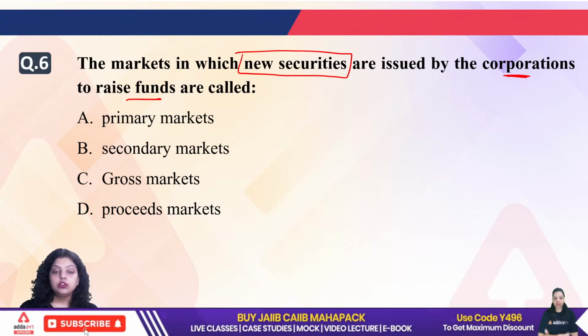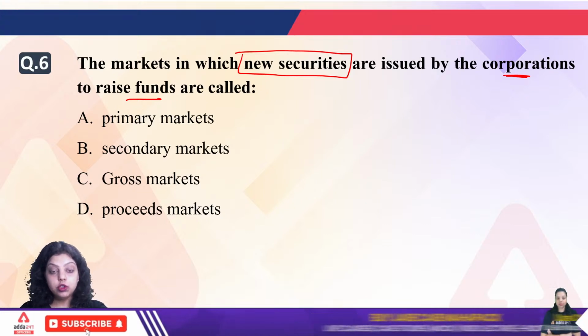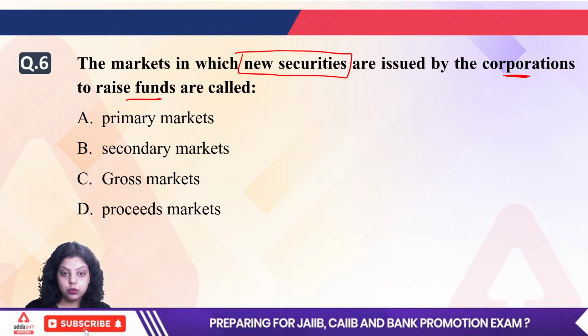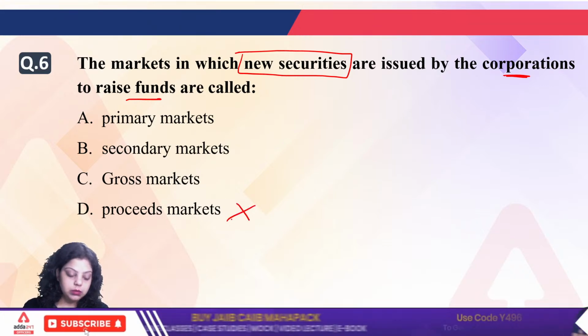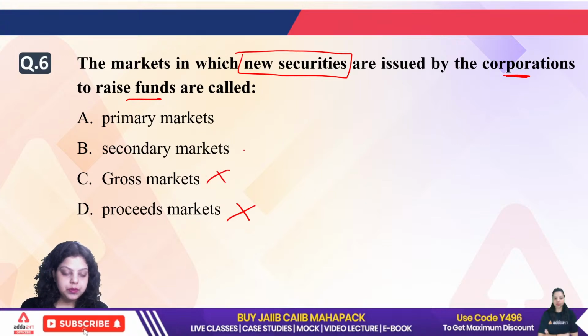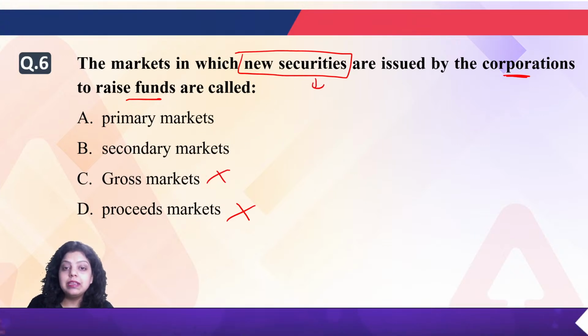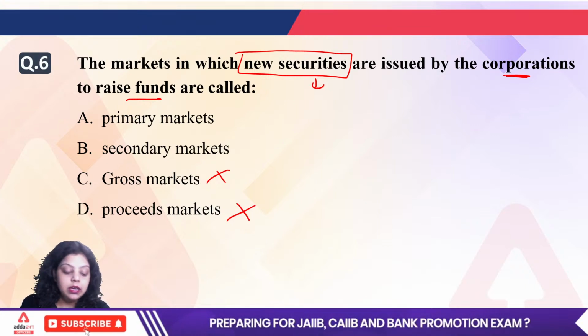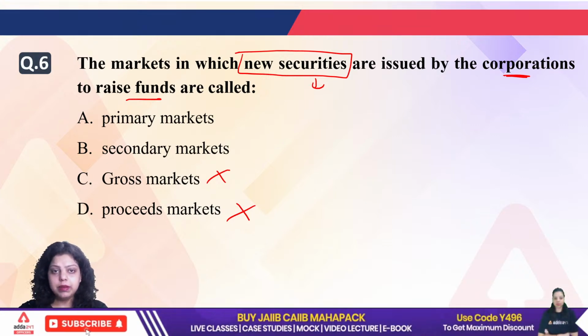Okay. So when we are talking about the market in which you can issue new securities, let's use the elimination method. There's nothing like a proceed market. There's nothing like a gross market. When we are talking about new securities, it means the market is related to shares. It is obvious the market is related to securities. It means we are issuing shares, bonds or debentures, etc.